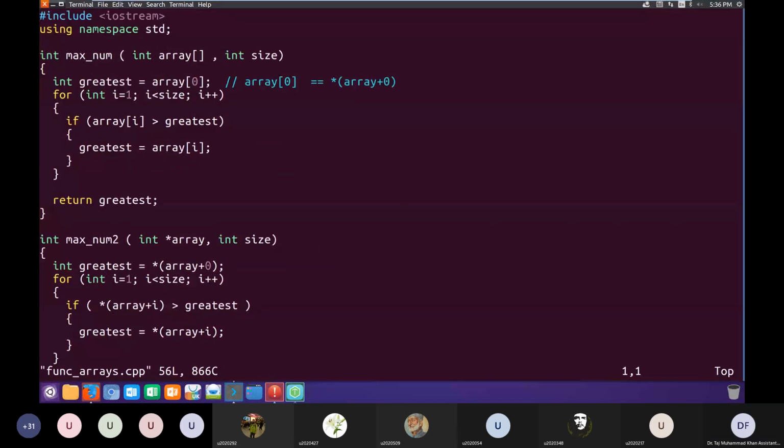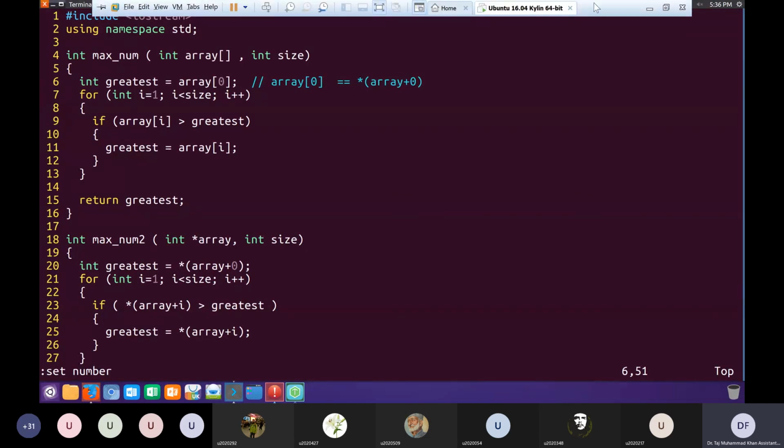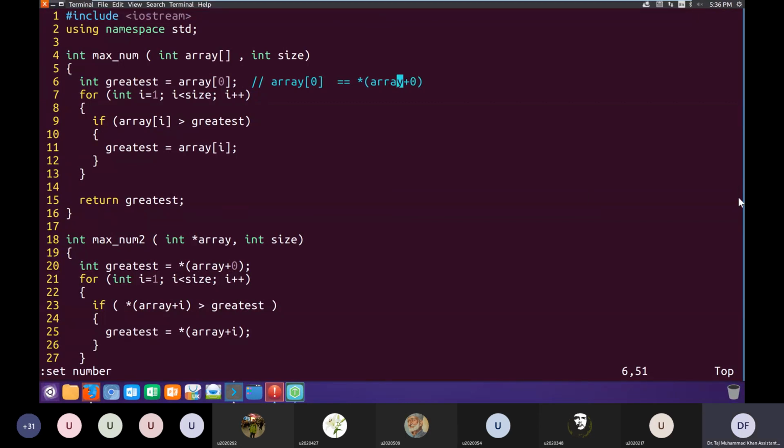So on line number 6, array[i] in square brackets or array plus i dereferenced, these two notations are exactly equivalent. Okay, any other question?